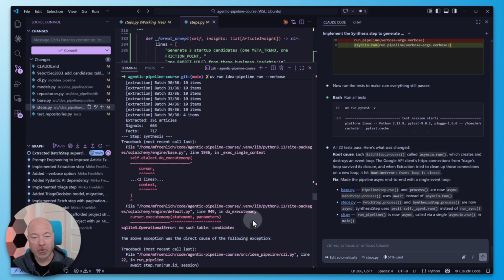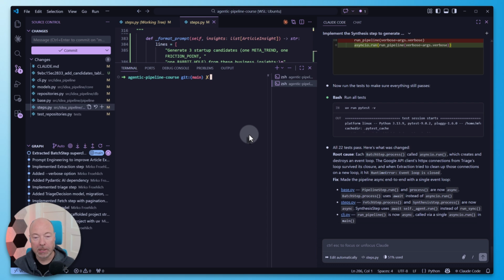All right, so extraction finished successfully this time, and it started with synthesis. Now we see another error. And what it says is no such table candidates. I actually wonder if it simply didn't apply the Alembic migration. Usually it runs it for us, but I have a feeling that it didn't do that. So let's actually start a separate shell here. The way we can check this is, if I remember correctly, this is the right syntax. So uv run alembic, that's how we run any of the Alembic commands.